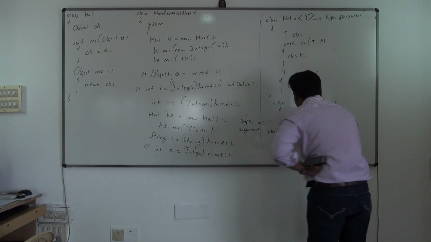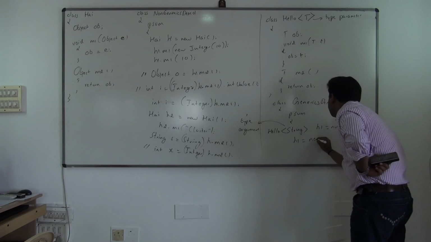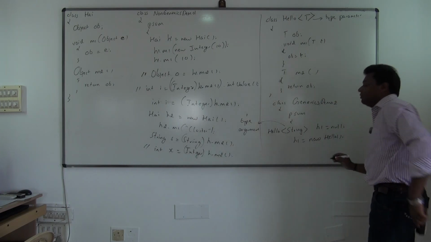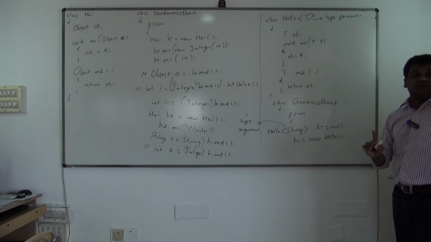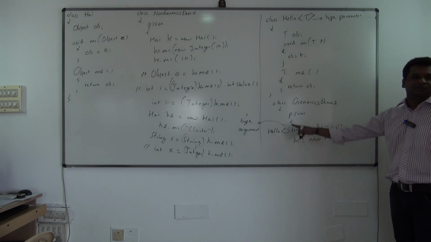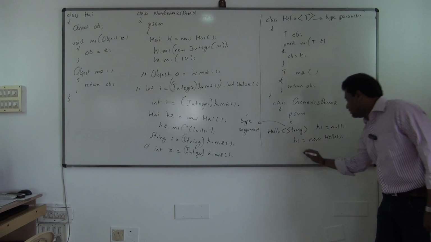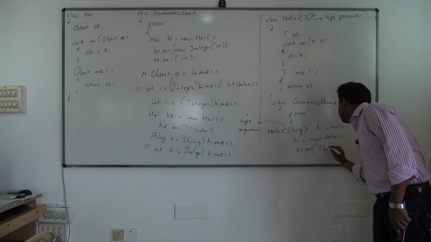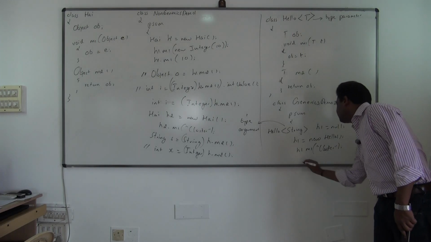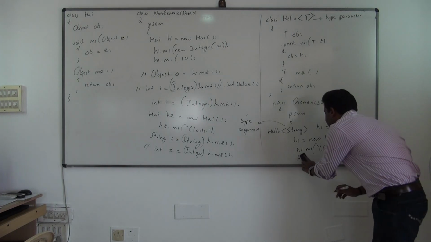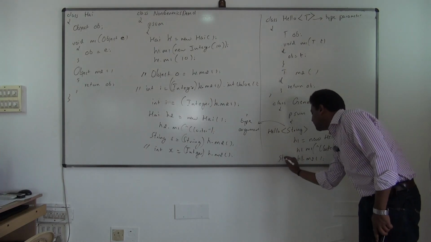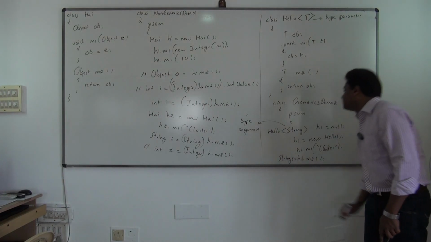Okay, so fine now. See now I'll create the object. H1 is equal to new Hello. Now when the object of Hello is created, H1 can use only String now, because you have specified it. H1.M1, and I can send a string argument. Now when you call the H1.M2 method, you don't have to do any typecasting. Directly you can expect what? String, yes.